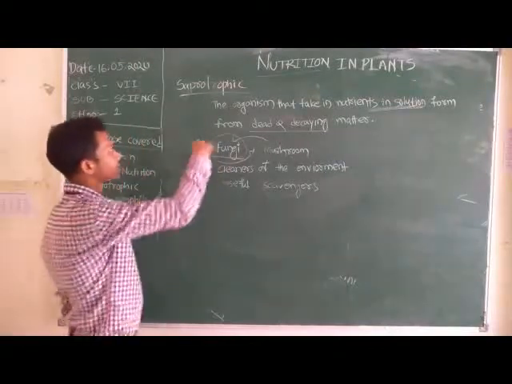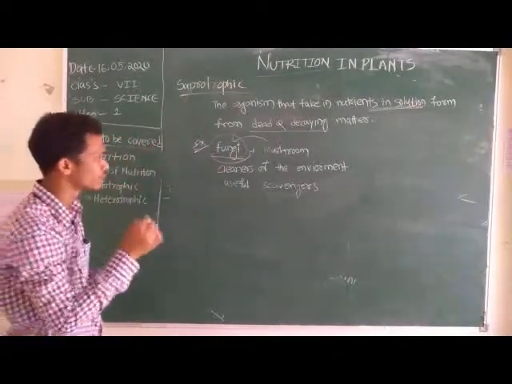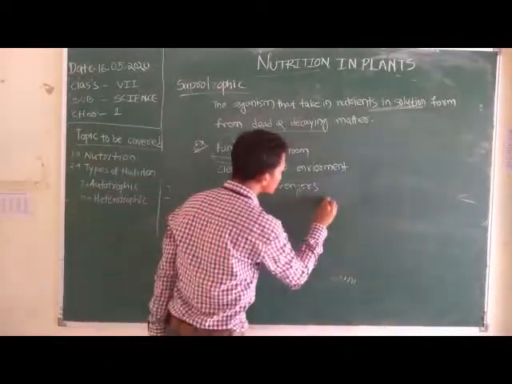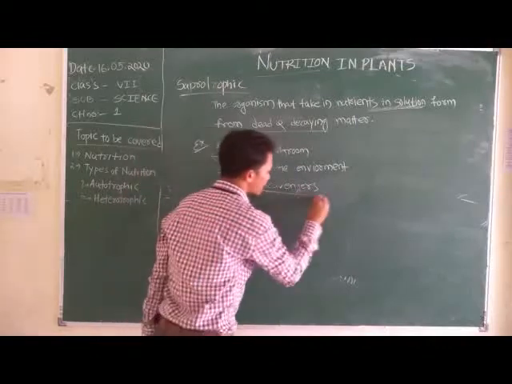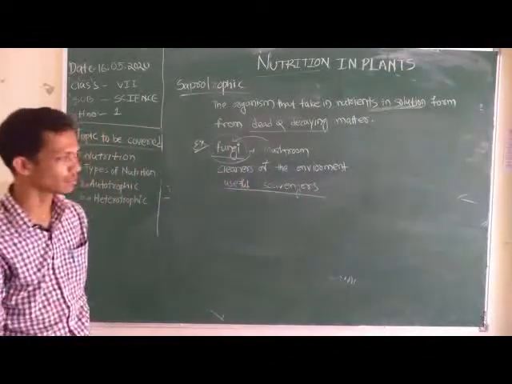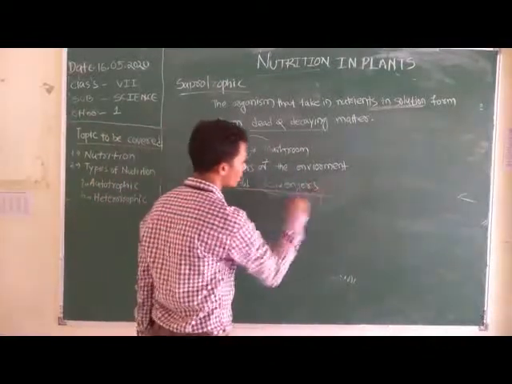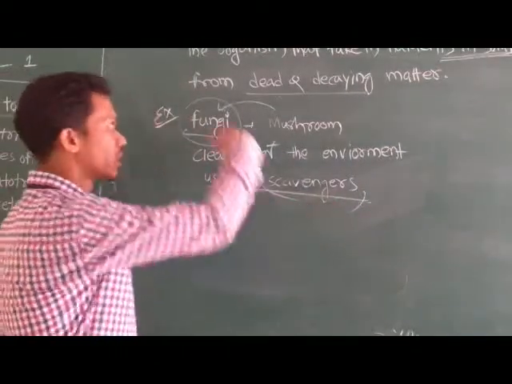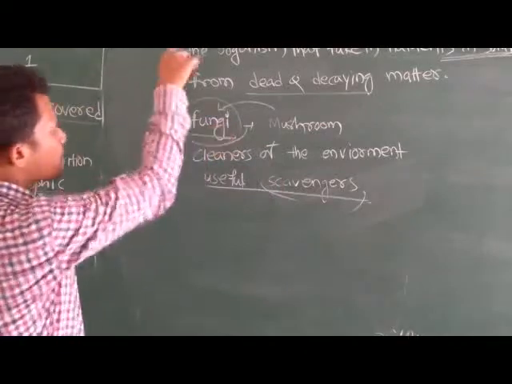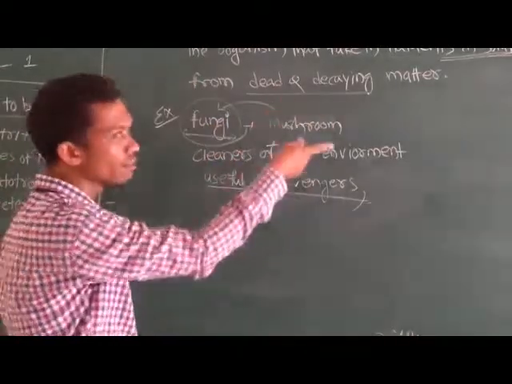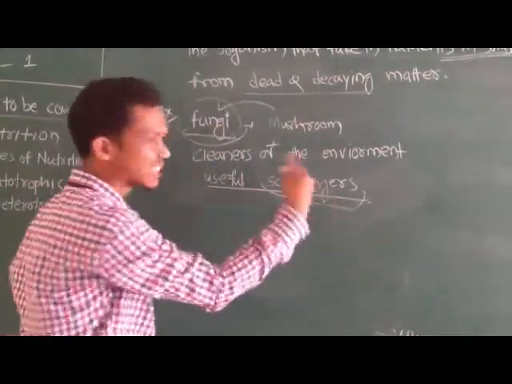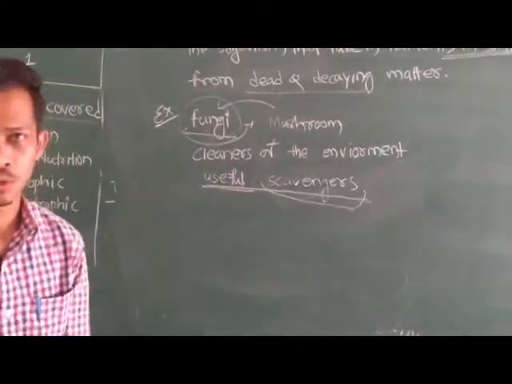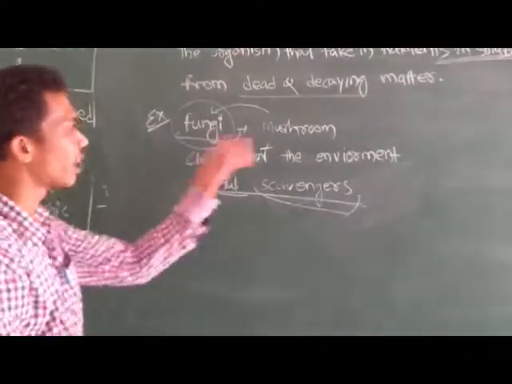Saprotrophs are also called useful scavengers. Scavengers are organisms that feed on dead or decaying matter. Saprotrophs feed on dead or decaying matter, so they can also be called scavengers. These scavengers are very useful because they clean our environment, so they are also called cleaners of the environment.